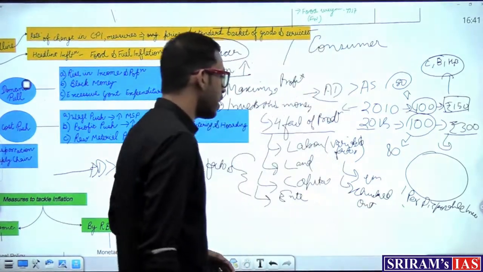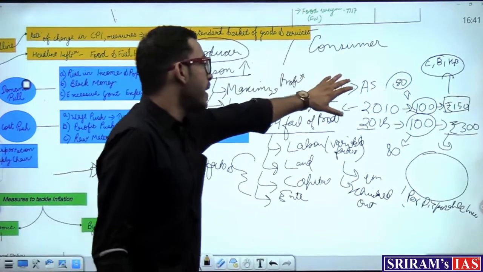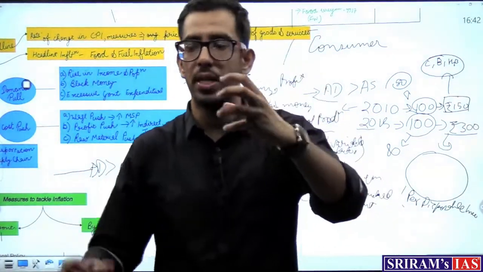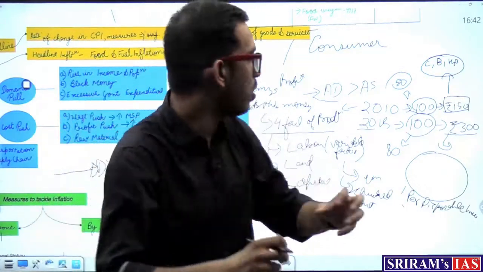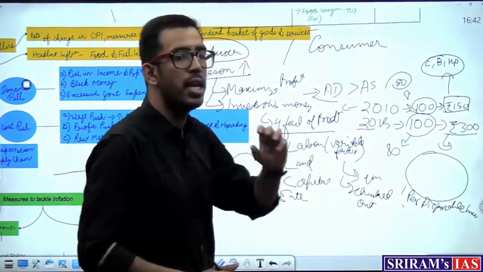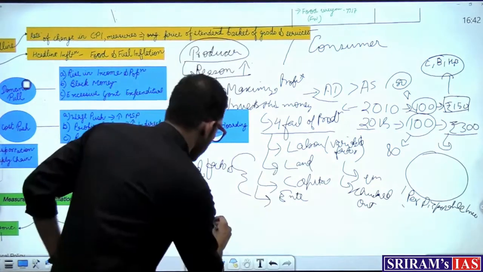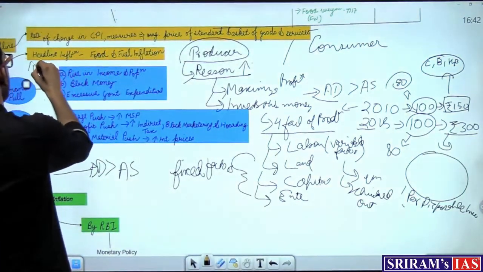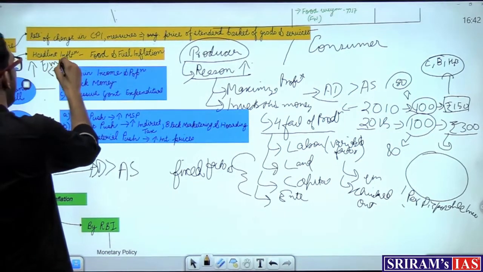So what I'm trying to say here is that when there is aggregate demand increase as compared to aggregate supply, जब aggregate demand आपका ज़्यादा होता है as compared to aggregate supply, why? Because there is a demand pull inflation. It leads to increase in employment level. Why?